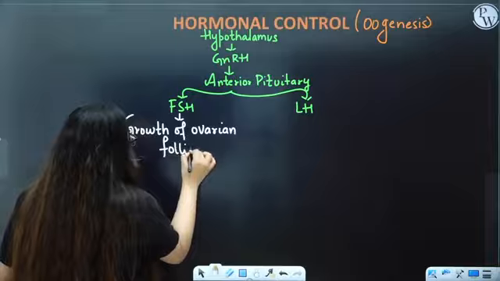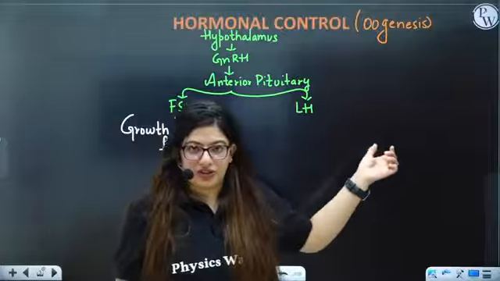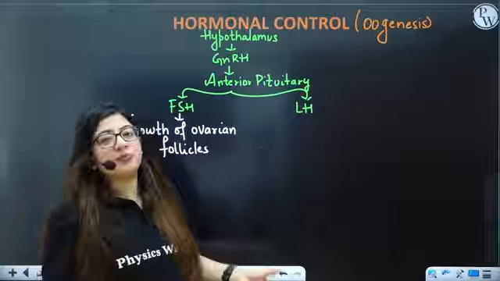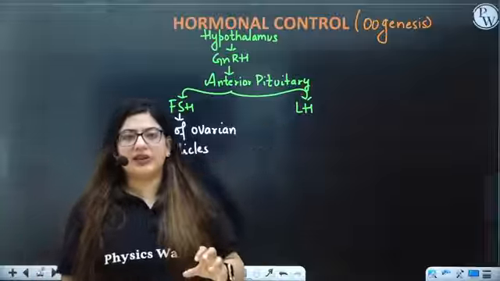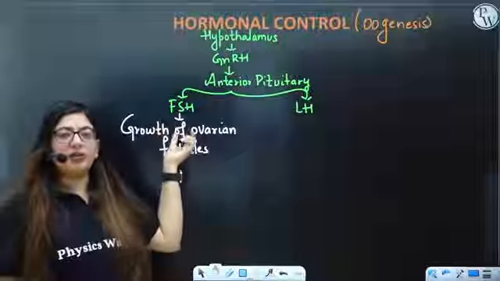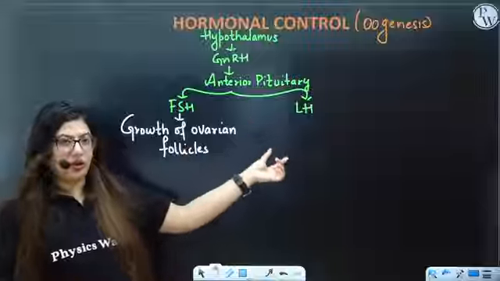All right. Now, whenever there is more LH, because the anterior pituitary is producing LH, LH helps in the rupture of these follicles. So in a female, first of all, there will be high production of FSH, and later on there will be high production of LH.